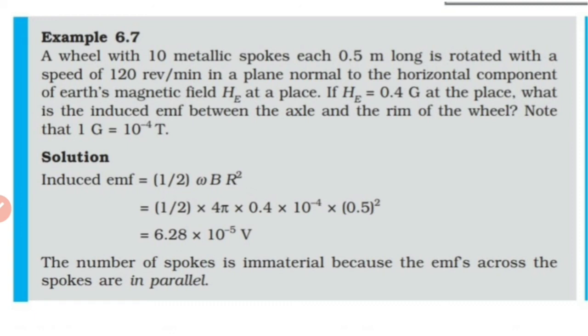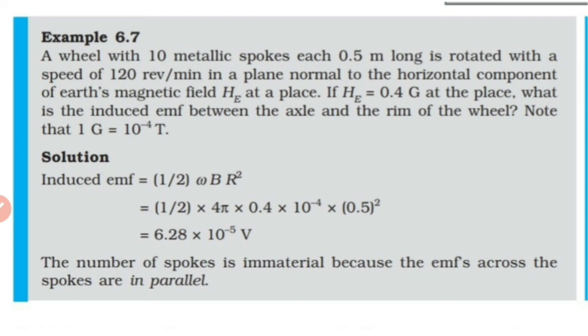So here we are asked to find the induced EMF. Here the situation is that there are 10 metallic spokes, similar to the previous situation. The only difference is that instead of one single conductor, you have 10 spokes, like the wheels in the case of a cycle. In the same way, 10 spokes are there, and the omega value, everything is given. You're asked to find the induced EMF.